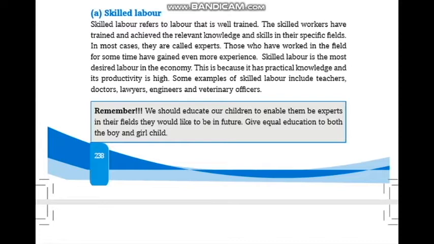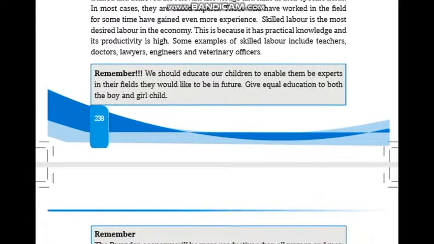The skilled workers are trained and have achieved the relevant knowledge and skills in their specific fields. Skilled labor is the most desired labor in the economy. This is because it has practical knowledge and its productivity is high. Some examples of skilled labor include teachers, doctors, lawyers, engineers, and veterinary officers.